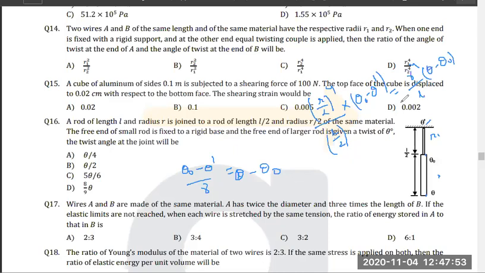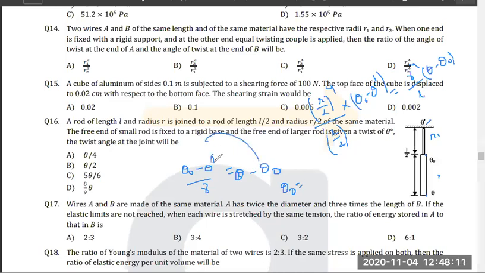Because if I'm considering this as 0, consider this as 0, right? Okay, because if it is rigid, consider this as 0. Then theta naught you can calculate, theta naught. Yes or no? Tell me, what is theta naught?